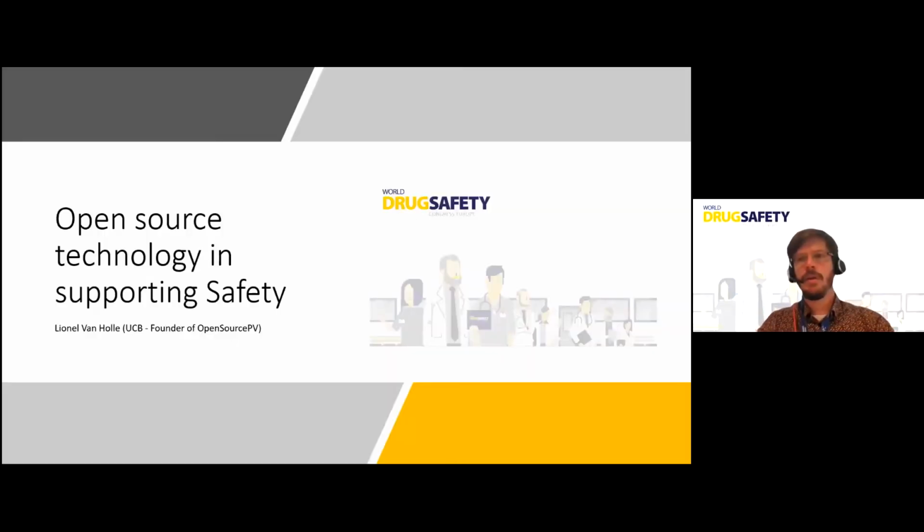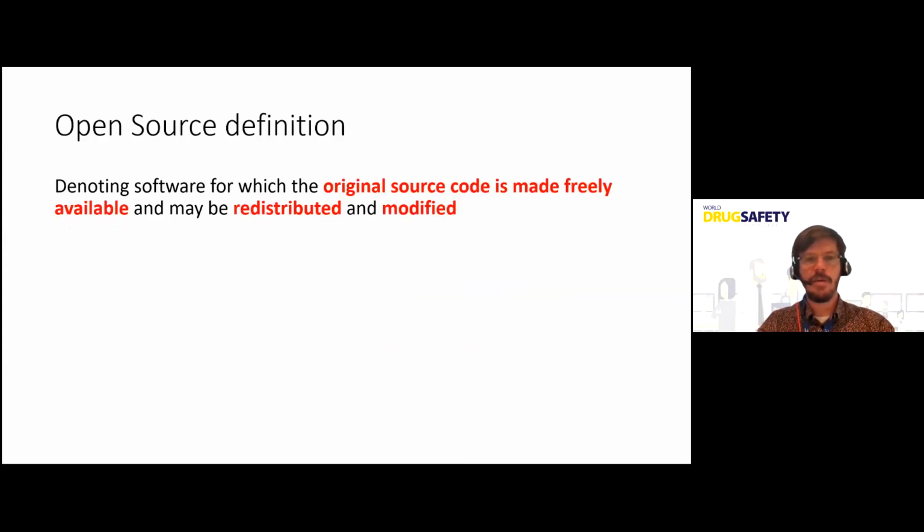Should be okay now. So this topic is about open source technology in supporting safety. But first, let's define what we mean by open source. It denotes software for which the original source code is made freely available and may be redistributed and modified. It's an important precision because sometimes there are different definitions and some people use free for open source, but it doesn't mean free from a marketing point of view, but more free to use, free to modify, free to distribute. So that's an important clarification.